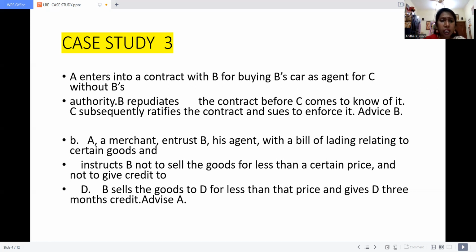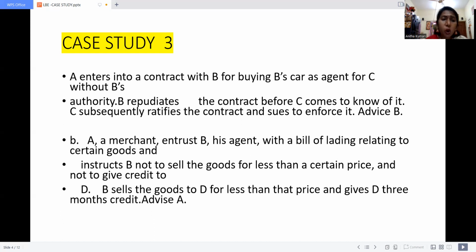So A is an offerer. A is the offerer who entered into the contract with B. B is an offeree, for buying B's car as an agent for C without B's authority. So here A is entering into a contract with B. Actually, A is an agent of C. But here A is not disclosing the truth to B that he is entering into a contract with B to buy a car, not for himself, but for C.